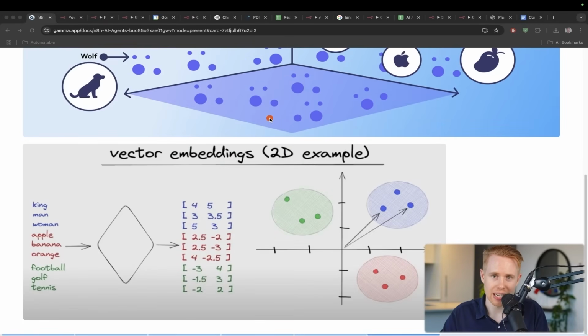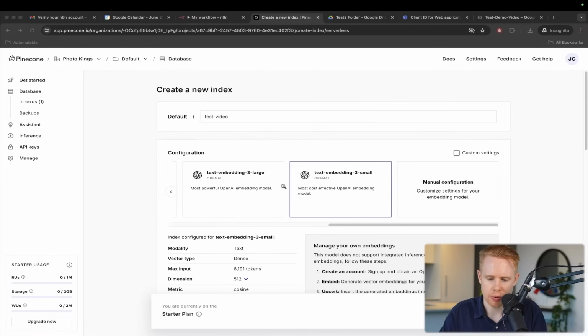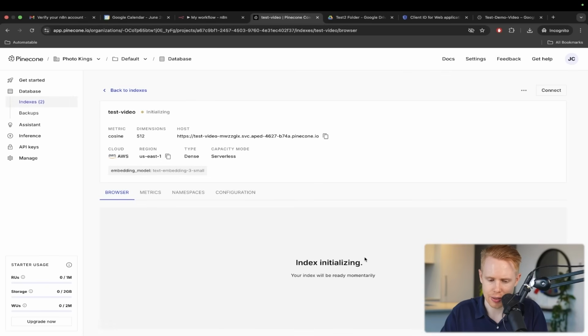But in order for it to understand how similar text is to one another, so that if it asks for the pricing of plumbing, it gives you the ballpark range, we encode the text in numbers here, or embed it, so that it can find the most semantically similar search term. That's the process of embedding. We use the model text embedding 3 small to do this, and we'll create the index down here.